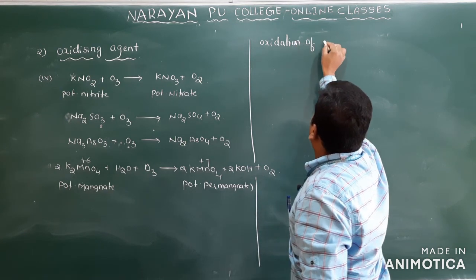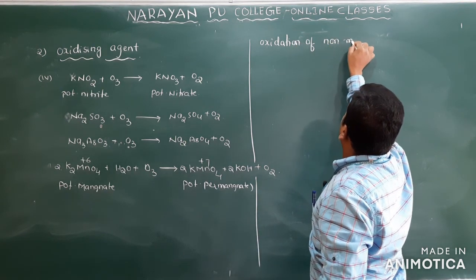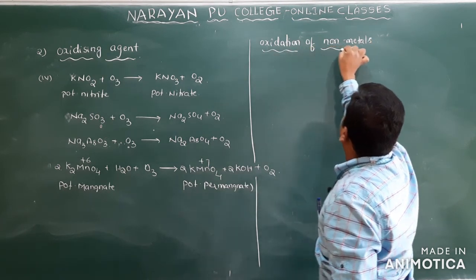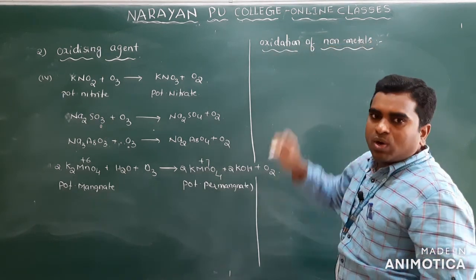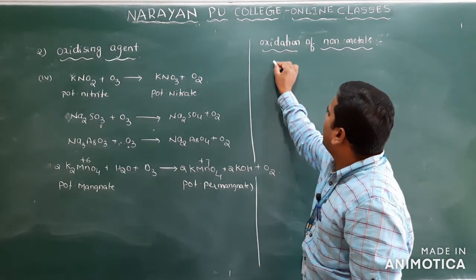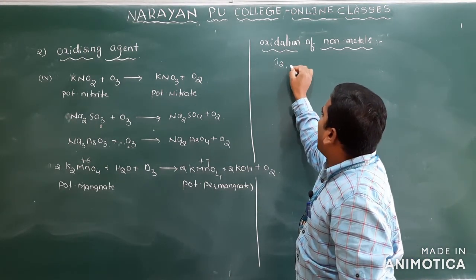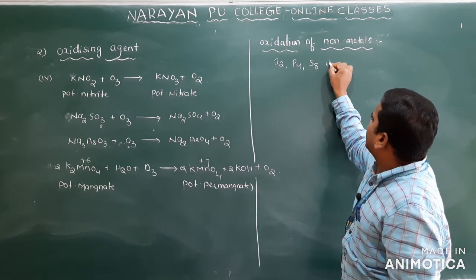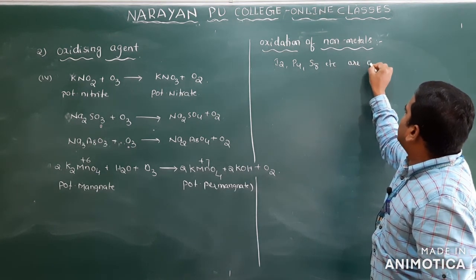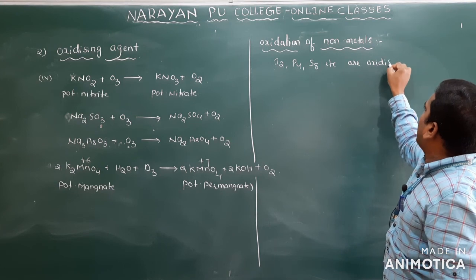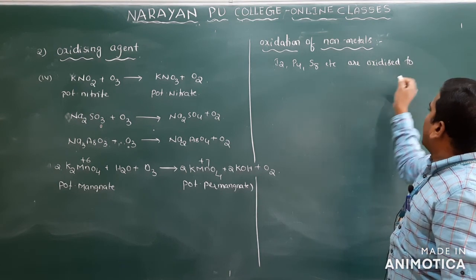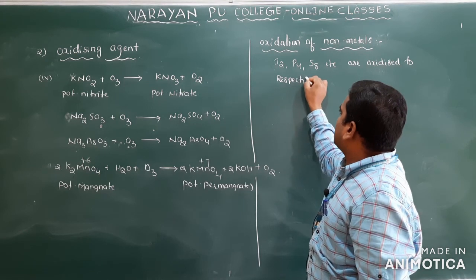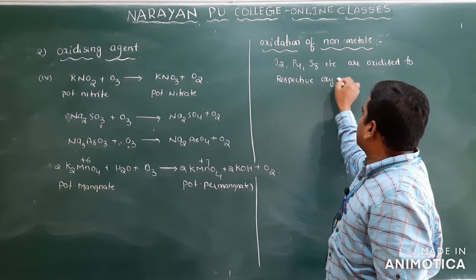Oxidation of which one here? Non-metals. Oxidation of non-metals. Clear? So what is the oxidation of non-metals? Iodine, phosphorus, sulfur, etc. are oxidized to respective oxo acids.